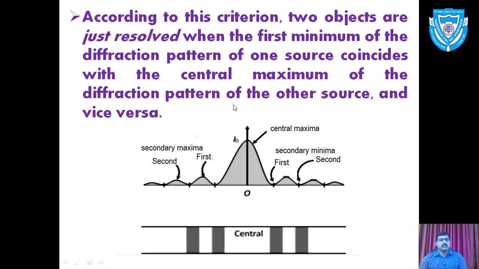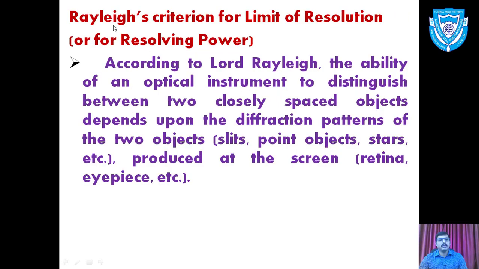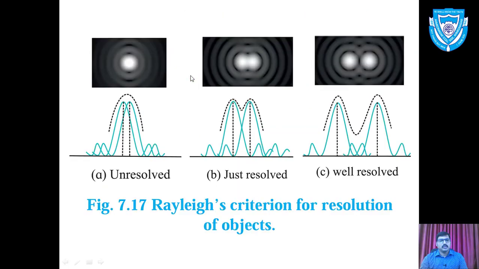We will understand this in the next slide, according to Lord Rayleigh. Check this slide. Here we have two close objects, and when we observe their images, these two images are merged with each other. In the diffraction pattern we have the central maxima of the first, then the central maxima of the second.